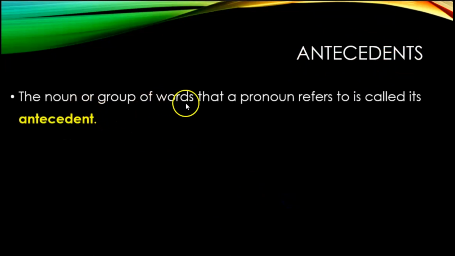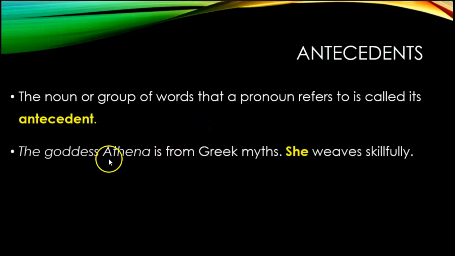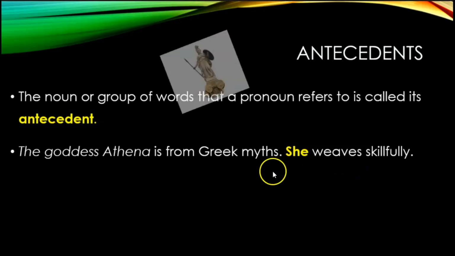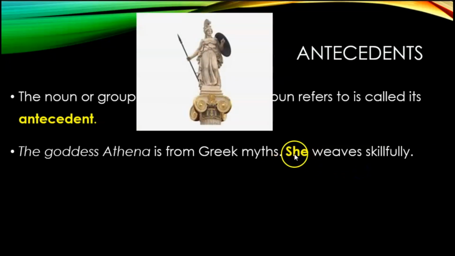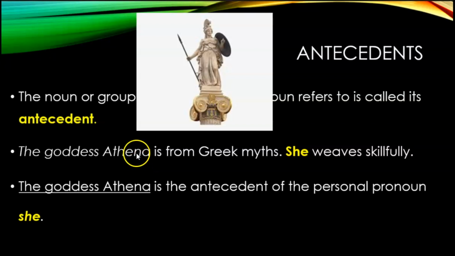Okay, so every pronoun has an antecedent because the antecedent is the noun or group of words the pronoun is referring to, is replacing in the sentence. So by definition, pronouns replace nouns. The noun it's replacing is known as its antecedent. So an example, the goddess Athena is from Greek myths. She weaves skillfully. So in this sentence, right, she is our personal pronoun. It's referring to the goddess Athena. Athena being the antecedent, okay, it's replacing the whole thing.